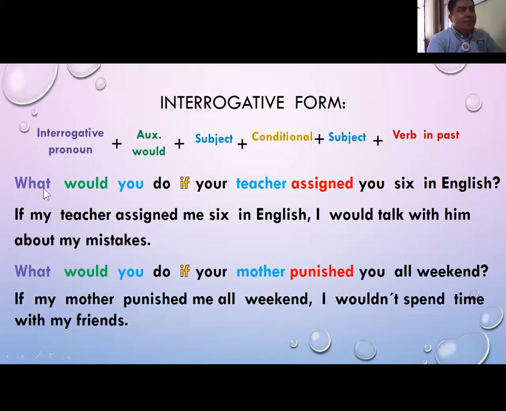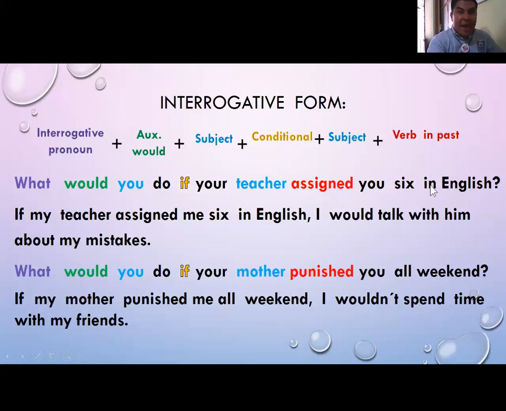For example, I have my interrogative pronoun what, then the auxiliary word, would, and the subject, you. What would you do if, the conditional, your teacher, the other subject, and the verb in past, assigned. What would you do if your teacher assigned you a 6 in English?